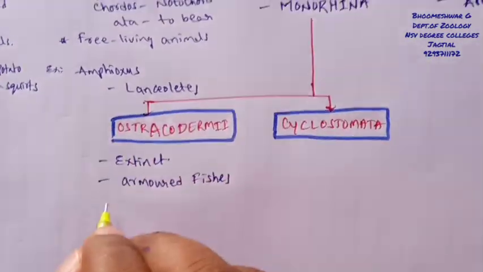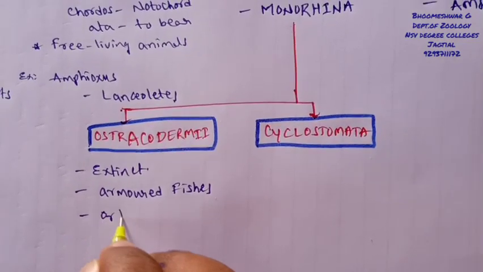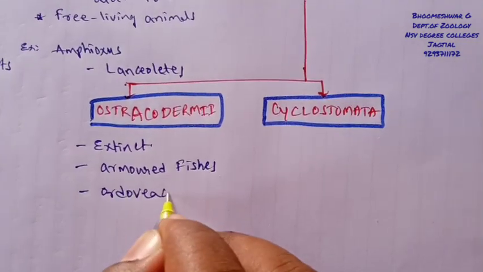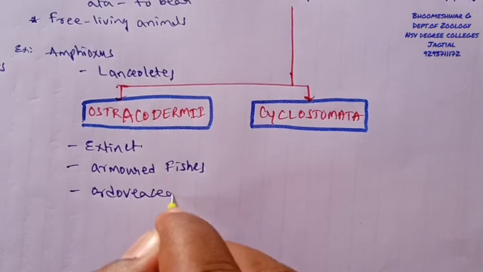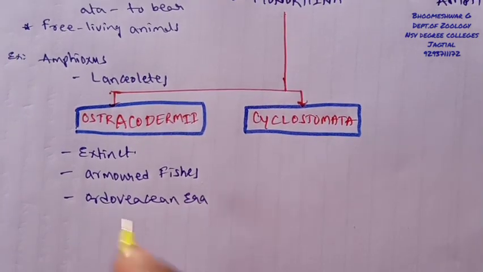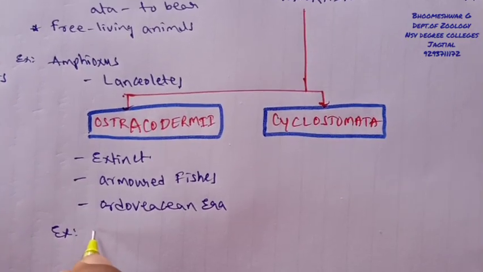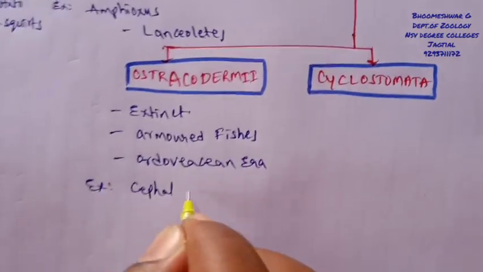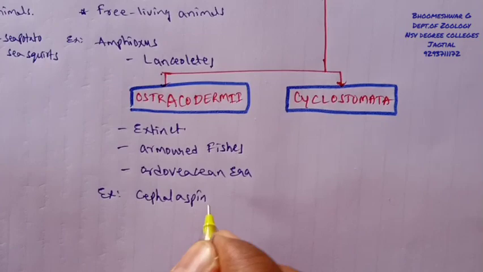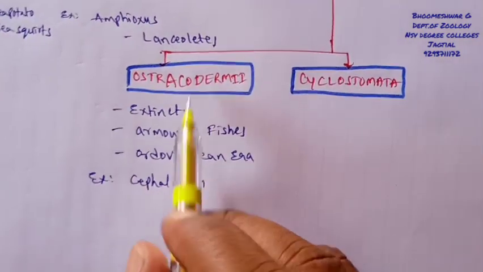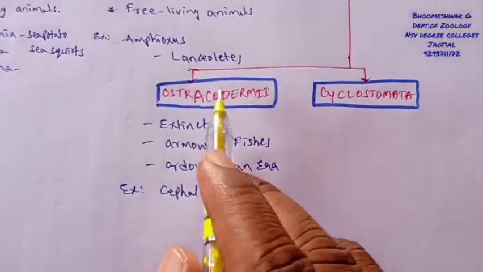And these ostracoderms were seen in the Ordovician period, and good examples for ostracoderms are Cephalaspis and Hemicyclaspis, which are the suitable examples for Ostracodermi.